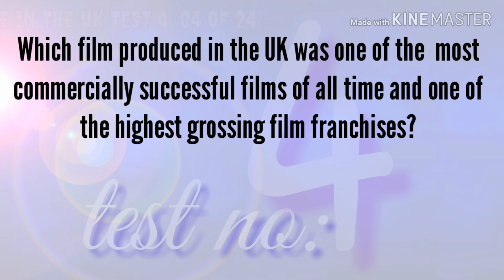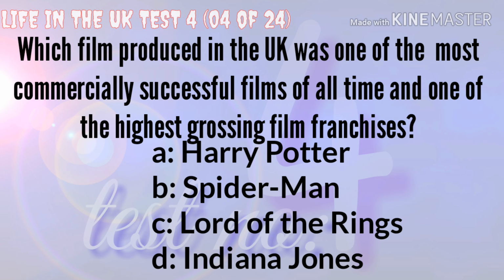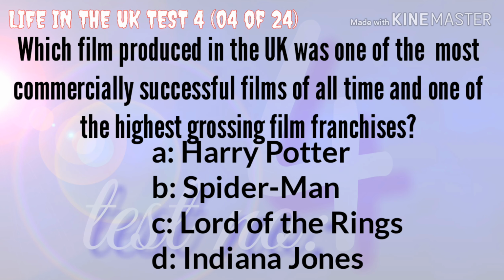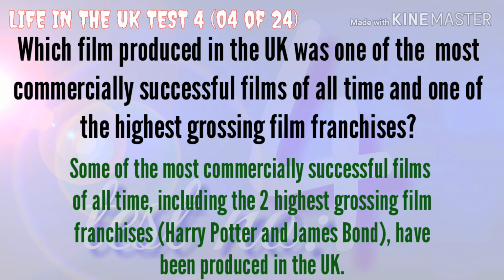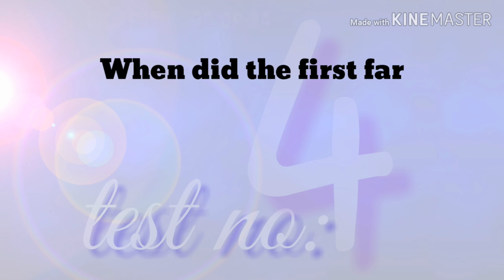Which film produced in the UK was one of the most commercially successful films of all time and one of the highest grossing film franchises? Harry Potter, Spider-Man, The Lord of the Rings, or Indiana Jones. The correct answer is some of the most commercially successful films of all time, including the two highest grossing film franchises, Harry Potter and James Bond, have been produced in the UK.